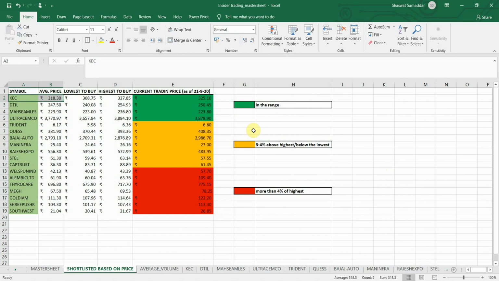Now, to check whether it falls in the price range of plus minus 3%, I have applied a simple formula, as you can see in this cell.